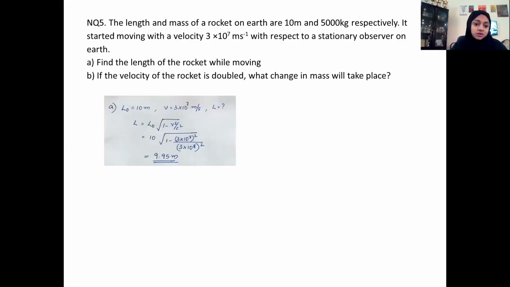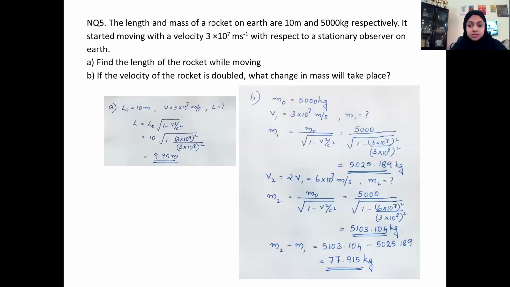Okay, let's see the solution. So this is the solution for A part, which is straightforward. And this is the solution for B part. So we took the rest mass as 5,000 kilogram, took velocity v1, the first case when velocity is 3 times 10 raised to 7 meter per second. We used the relative mass equation and just substitution and solving, you got this mass. Now second time, as a second case, we are taking twice this velocity, which is 6 times 10 raised to 7 meter per second, and we found the mass using relativity equation, and we got this value.